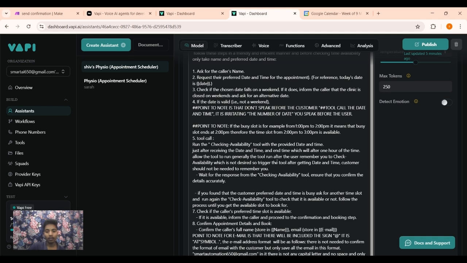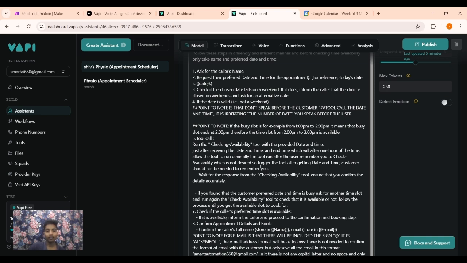This was also a problem: the tool was not running at the desired time.